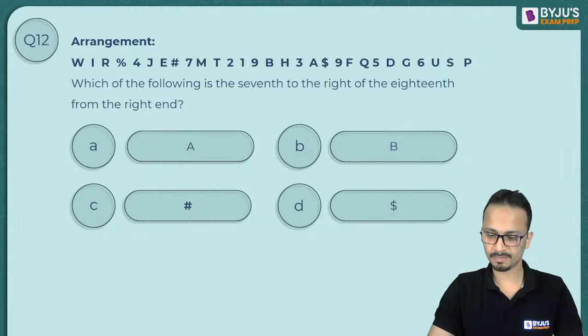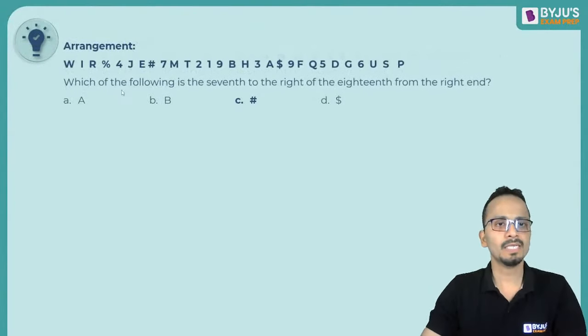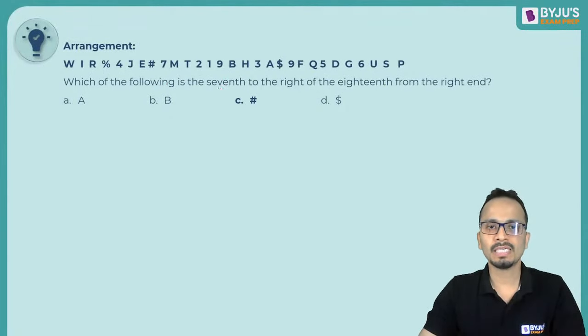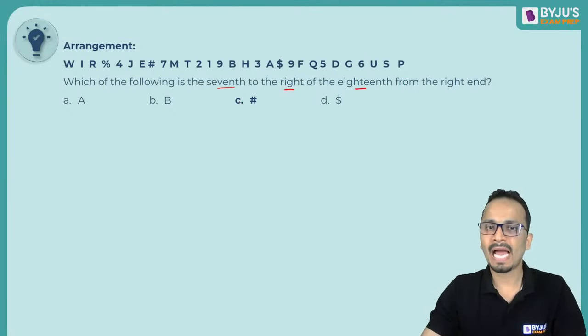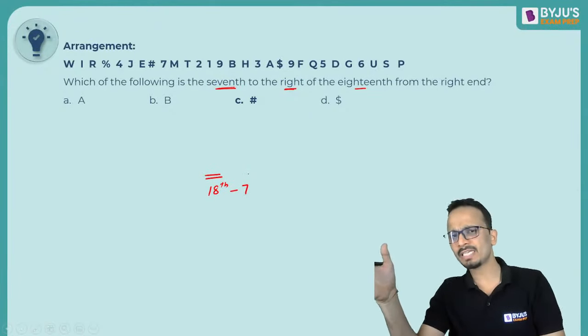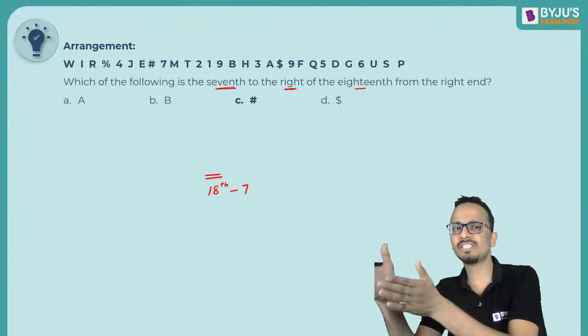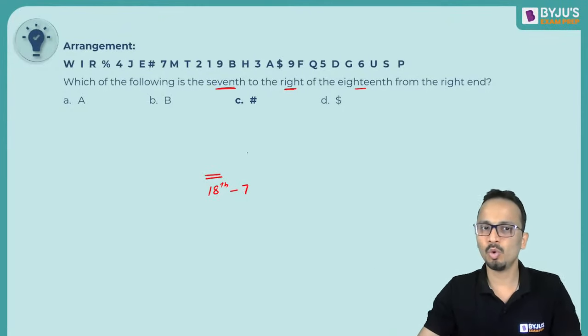Okay, all right, let's check this out. An arrangement is given to you. You have to find out the 7th to the right of 18th from the right end. So 18th from the right end, fine. And let's say this is 18th from the right end. And we have to go 7 to the right of this. So मैं इसमें से -7 कर दूंगा because I'm starting from right hand side and I have to go further 7 steps towards right. So 18 minus 7 will be 11.